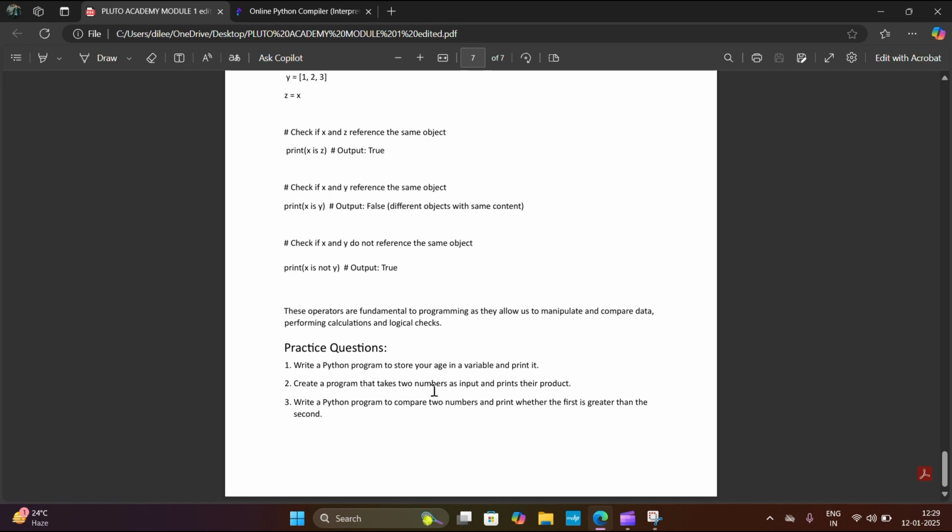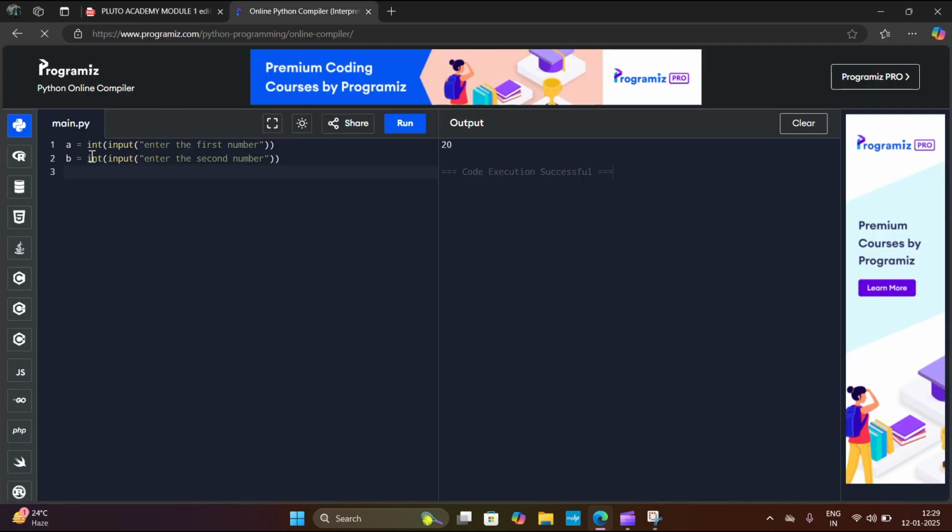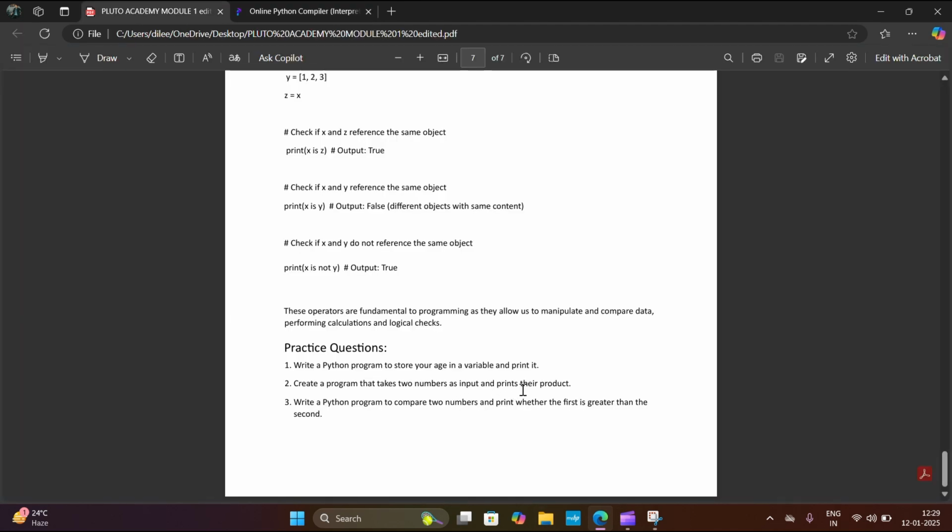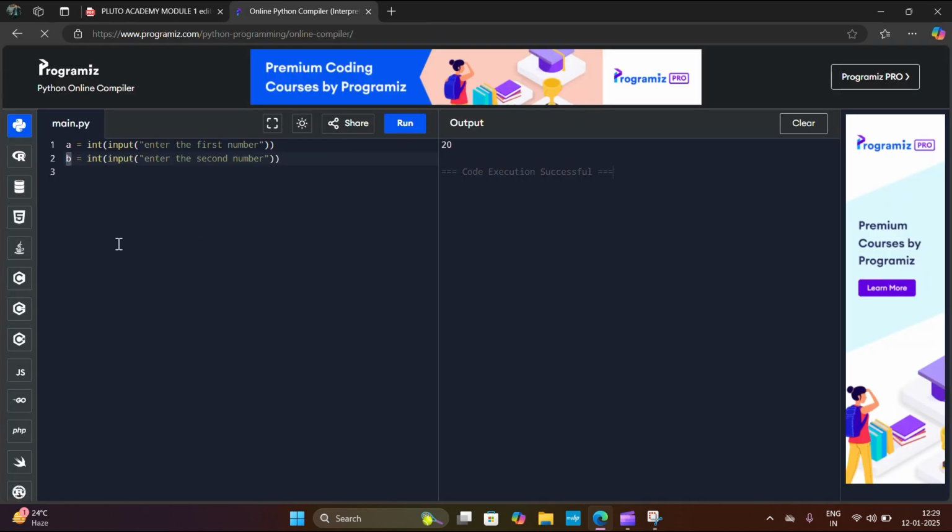Create a program that takes two numbers as input. We created two numbers, one number in variable a and one number in variable b, and then print their product. Here I will create another variable called result, and in the result variable I will store a into b, their product, and then I will print the result. Let's run this program.